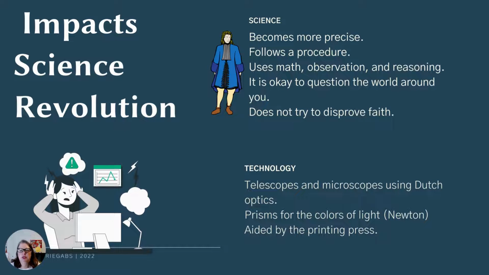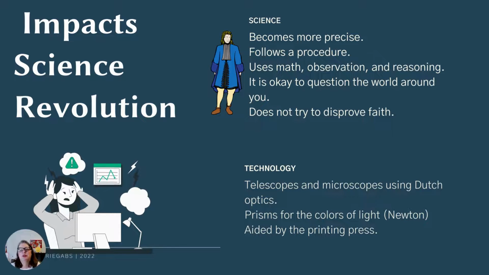Huge revolution in technology. Telescopes become invented, microscopes using that Dutch glass lens technology. Prisms. Newton does a lot of work using glass prisms, right? Finding the colors of light. And of course, the printing press.